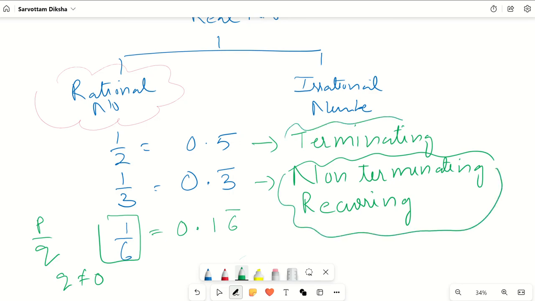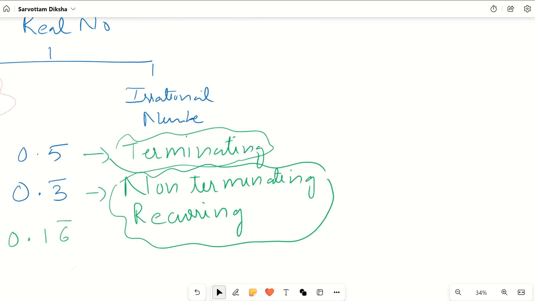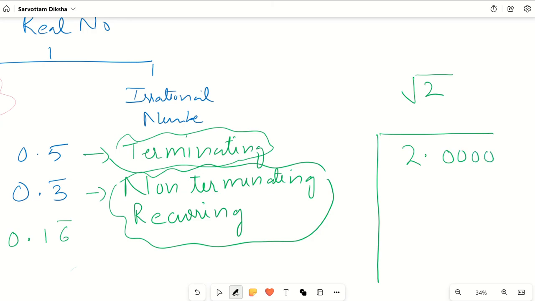Now, what are irrational numbers then? All of us have learned how to find the square root of 2. So if I find the square root of 2, how do we do it? We have done the long division method in 8th grade. The same I am going to do. Let me put a few 0s in pairs. So for 2, the perfect square smaller than 2 is 1. And then I put 1, 1. Now, since I am bringing the first pair after the decimal, I will put a decimal here also.